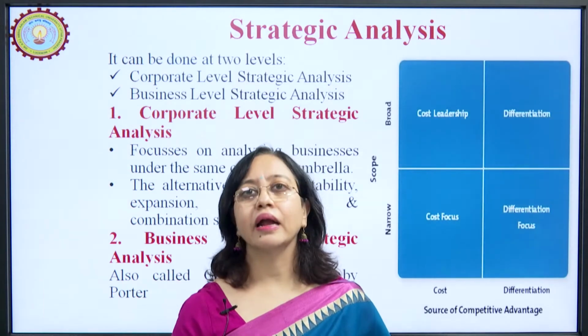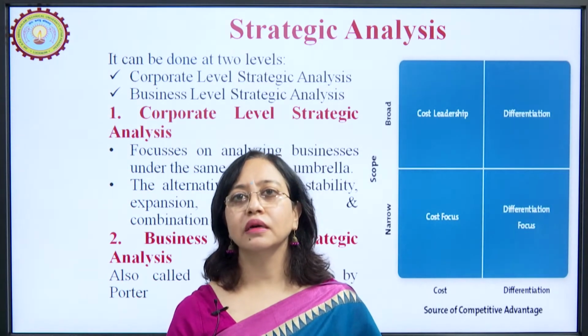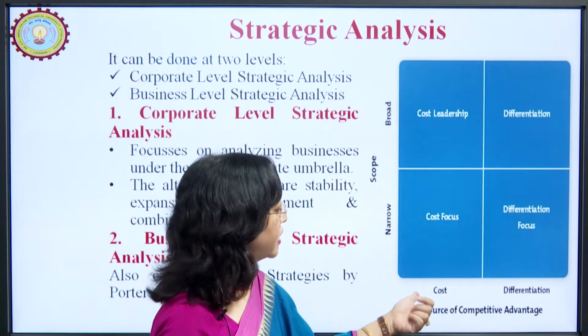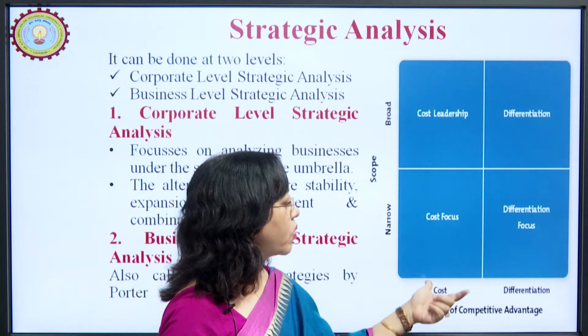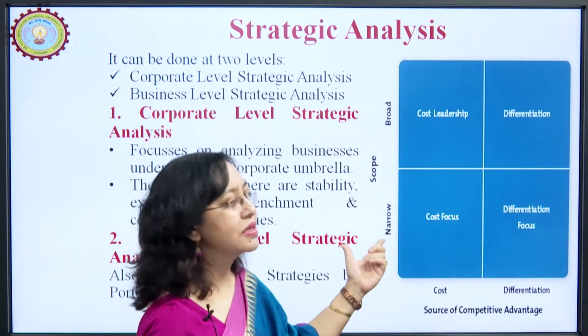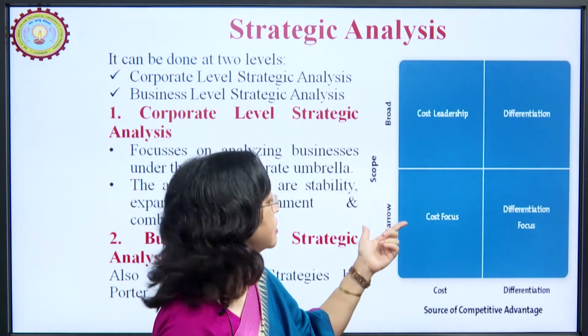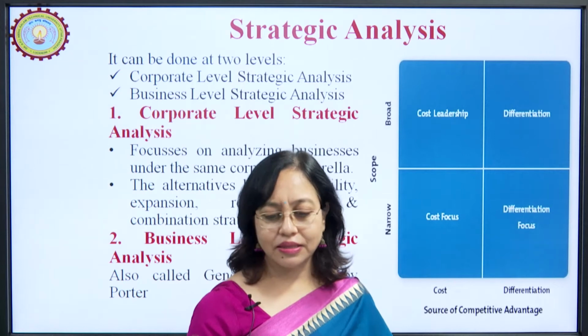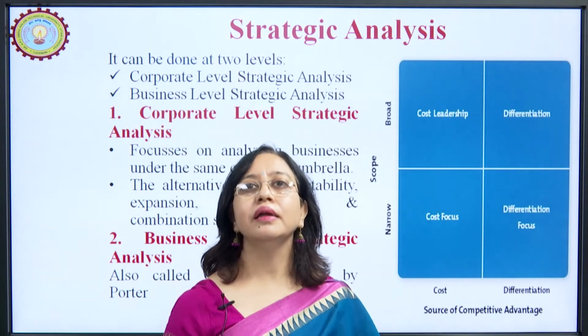And this is the diagram which was before you in the last lecture, wherein on the x axis we had taken source of competitive advantage, and here we had taken up cost and differentiation, and on the y axis we had taken the scope, and scope was narrow or broad. So, we will now discuss these strategies in detail.